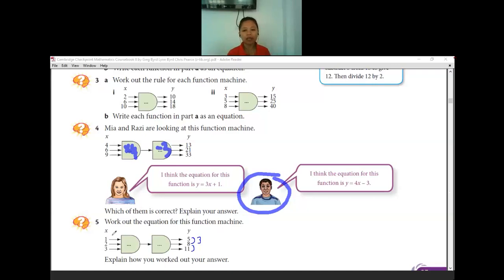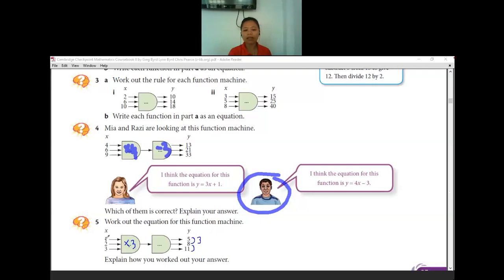When we are finding the position to term rule, the position number we multiply by whatever term to term rule that we have, right? That's why in here I can directly write it as times 3, because the position number will be multiplied by the term to term rule. The term to term rule from 5 into 8, we plus it by 3. That's why the position number we times by 3.